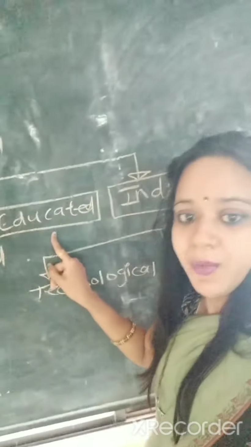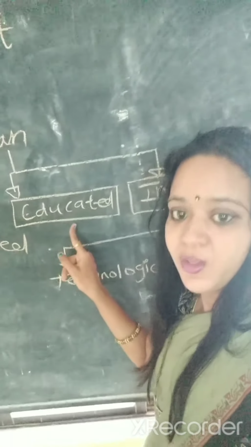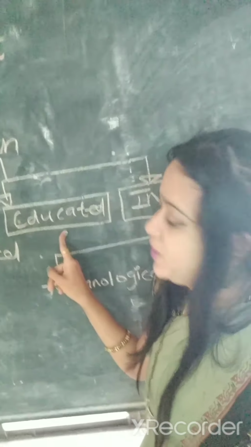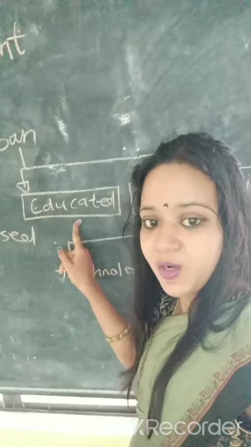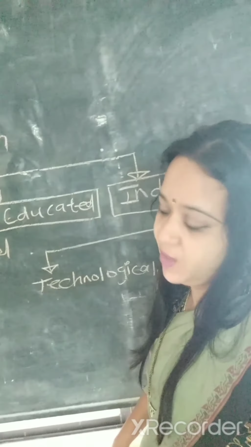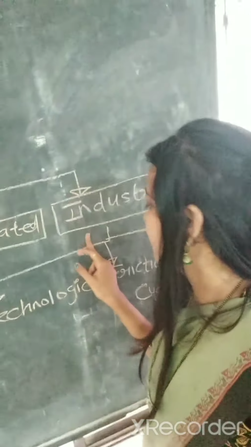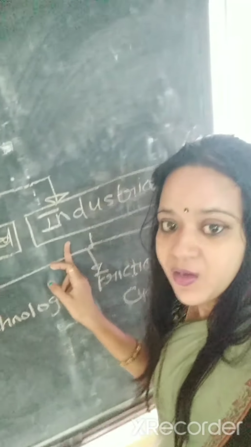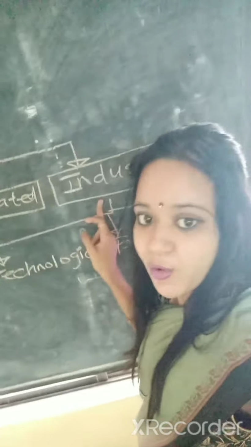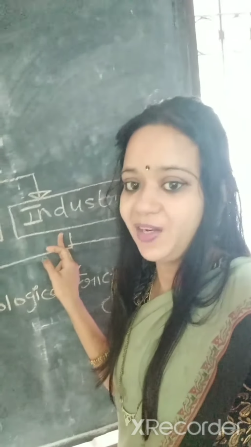Second, urban unemployment, which is found in cities. In urban unemployment we have first educated. Many people are educated but jobless. They are willing to work but they don't have job opportunities. Such type of unemployment is called as educated unemployment. Second is industrial unemployment. This type of unemployment is found in industries or industrial area.